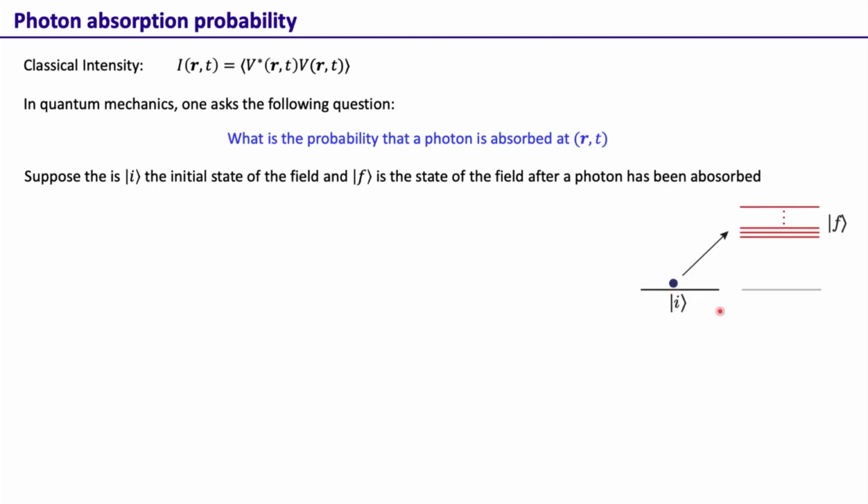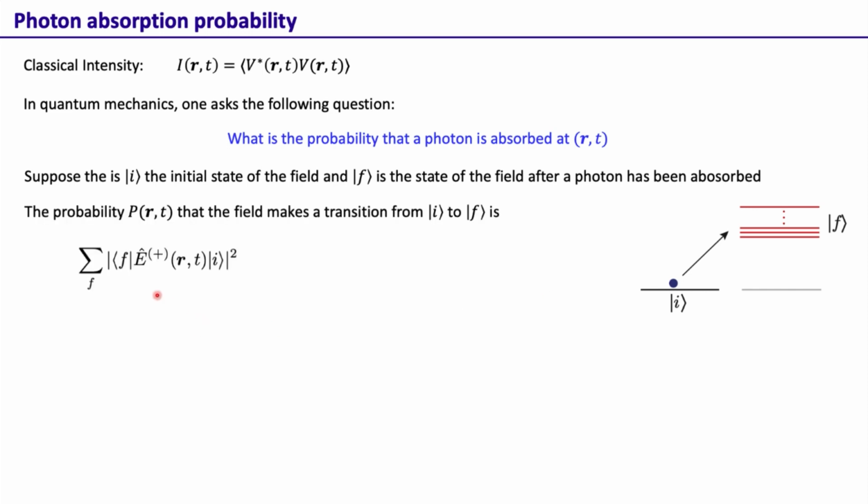So this is the state of the field I. After a photon absorption, the field goes to a state F. This could be a manifold of states as well, need not be just a single state. So what is the probability that the field absorbs a photon and goes into the state F? This can be calculated by this transition matrix element: this is the initial state, this is the E plus annihilation operator, and this corresponds to the absorption of a photon, because of which the field goes into the state F. So this transition matrix element represents the probability that a field absorbs a photon and goes to this state. This represents a probability that a photon is absorbed at (r,t).